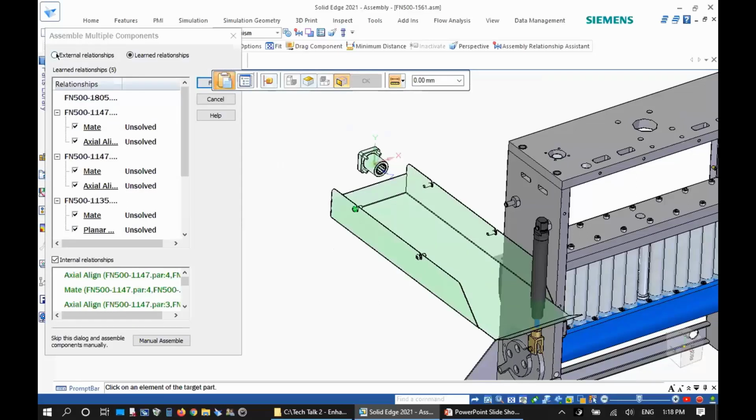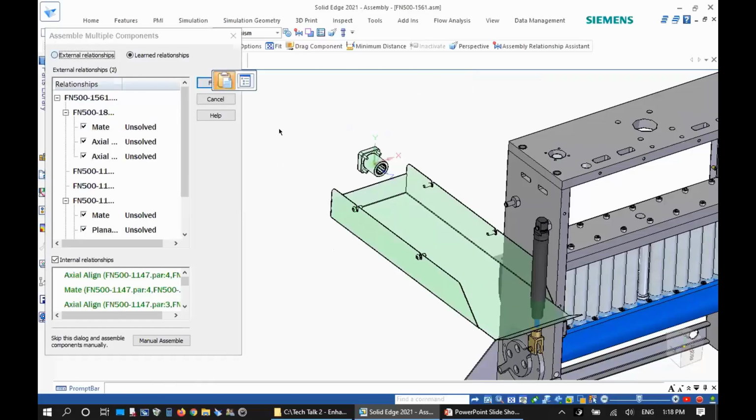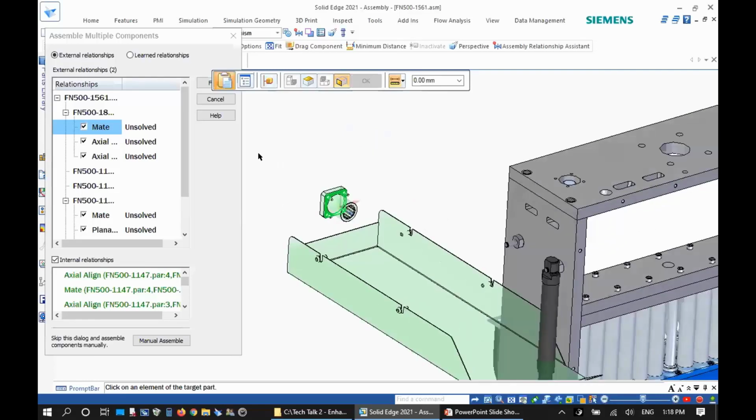Now, if I look at external relationships, those are between subassemblies and our target components. You can see it's presented almost like a capture fit type of functionality. All I have to do is just satisfy different conditions. Let's say I need to mate to the top face.